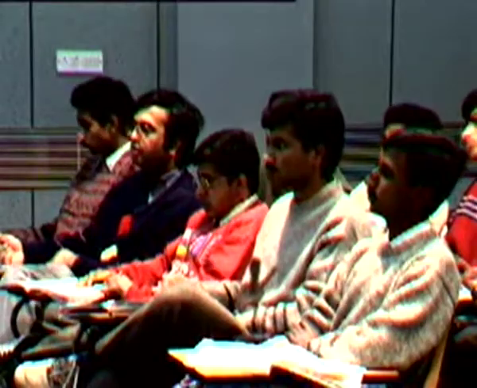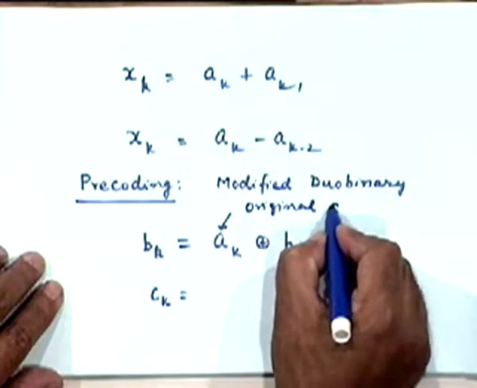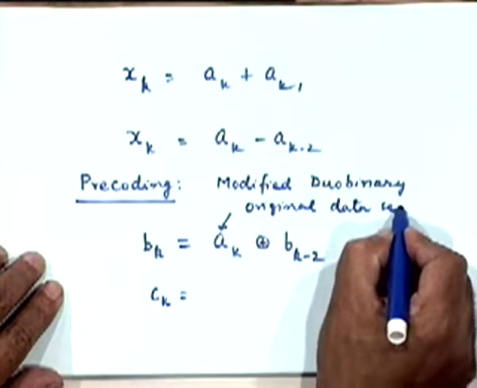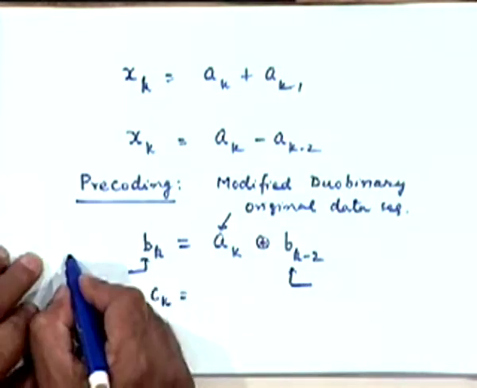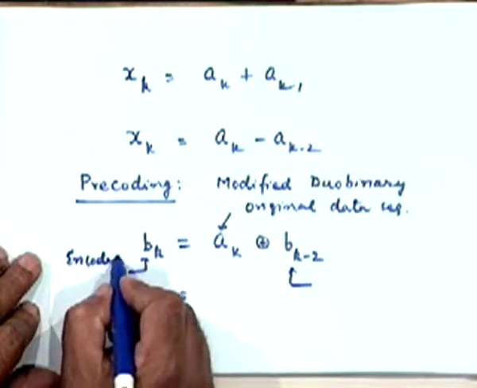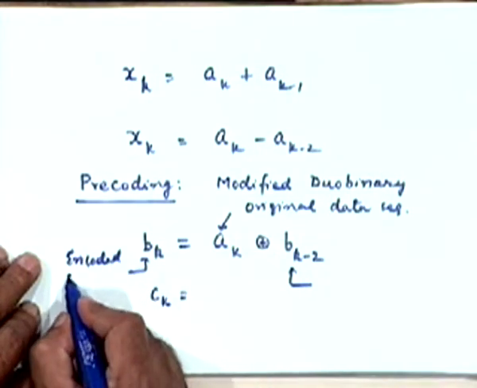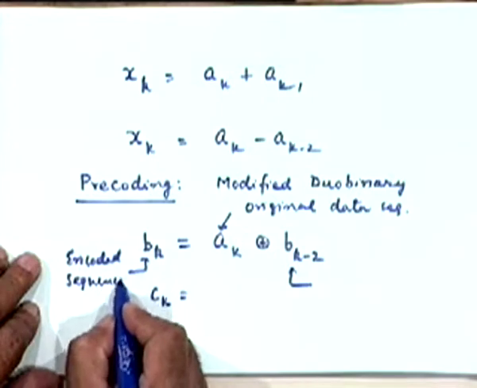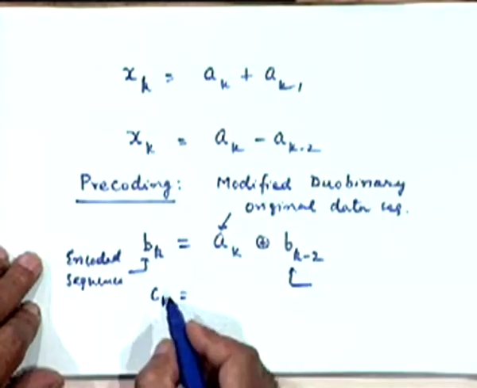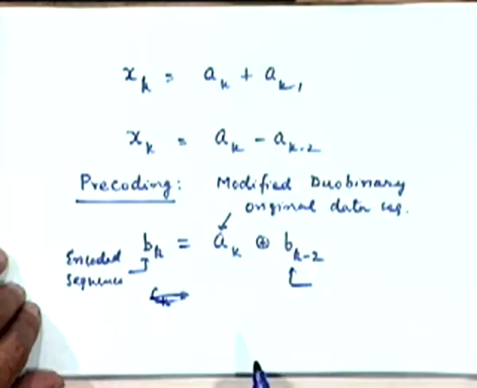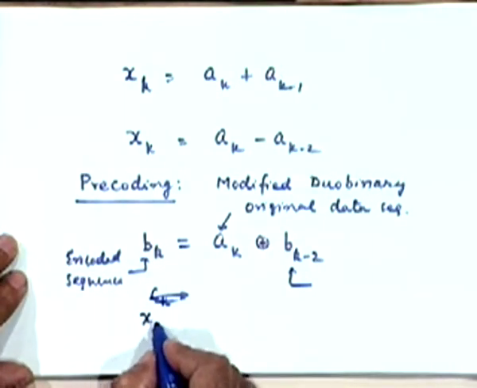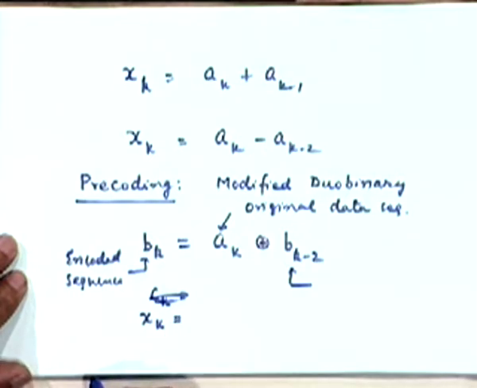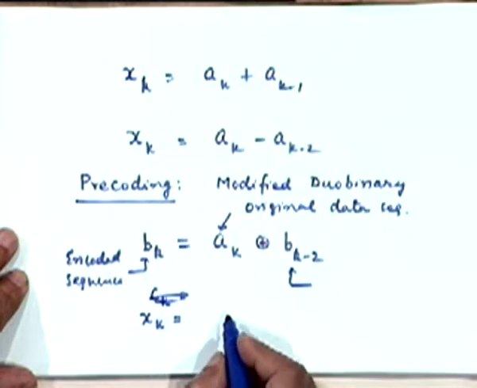This is the original data sequence, and this is the encoded or pre-coded sequence, right? Fine. I think I will avoid C_k altogether and will just write X_k uniformly.